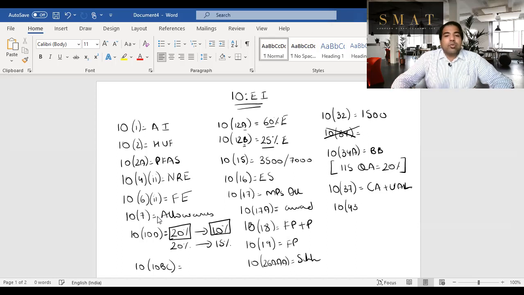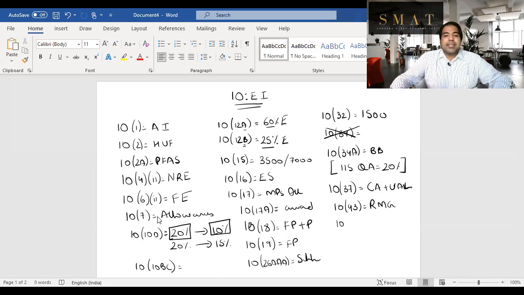In 10(43), when you do a reverse mortgage, what is a reverse mortgage? You stay in your house, you give the house papers to a bank, and they start paying you money every month. Why do they pay you? It's a loan. And how do they recover the loan? When you're no more, they'll take over the house, sell that house and recover the money. So that income that you get every month from the bank is not an income under 10(43). It's exempt. This is reverse mortgage.